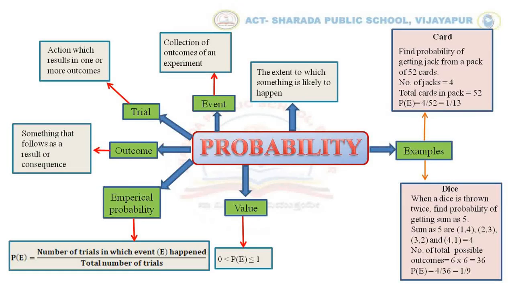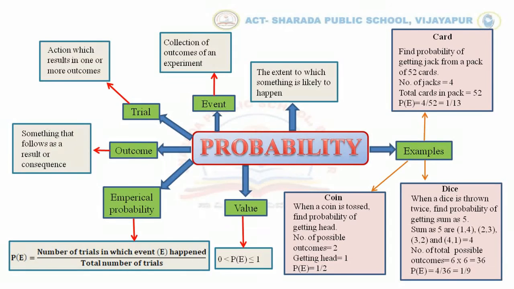That is, there are totally 4 outcomes with the sum of 5. And the total number of possible outcomes is equal to 6 into 6, that is 36. Therefore, the probability of getting the sum as 5 is equal to 4 divided by 36, which is equal to 1 by 9.